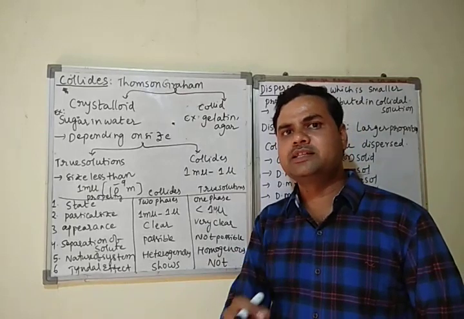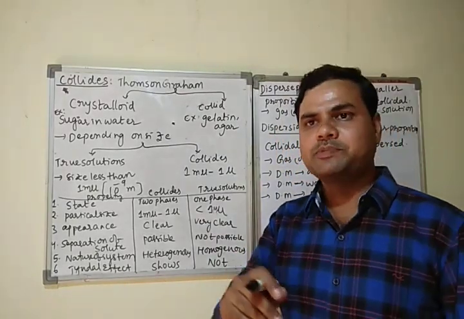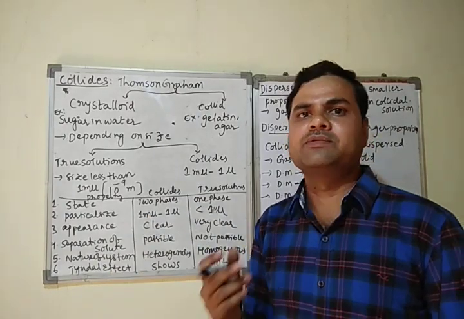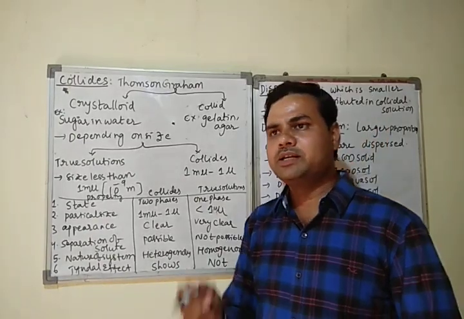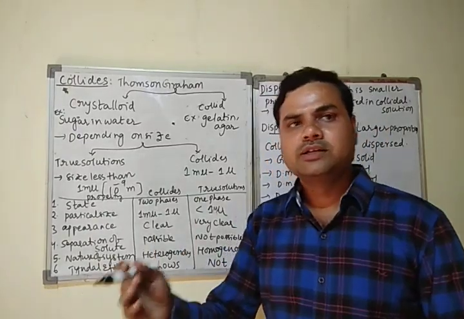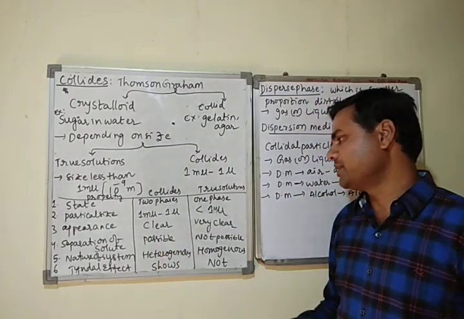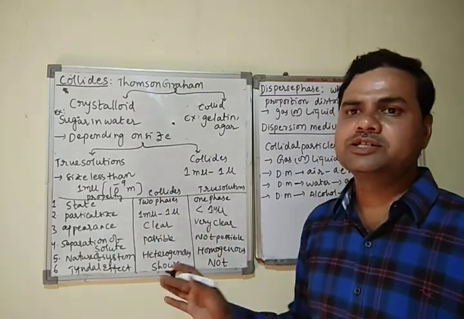Disperse phase is nothing but like a solute in the case of a solution. Disperse phase is similar to the solute, and dispersion medium is similar to the solvent. Actually, these are not exact definitions, but you just remember disperse phase is like a solute. Dispersion medium is like a what? Solvent. And here separation is possible, and here separation is not possible because it forms a clear solution.